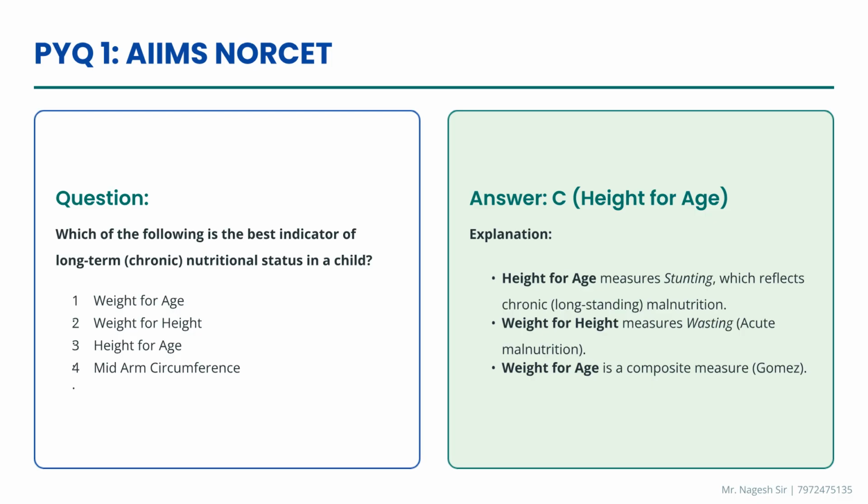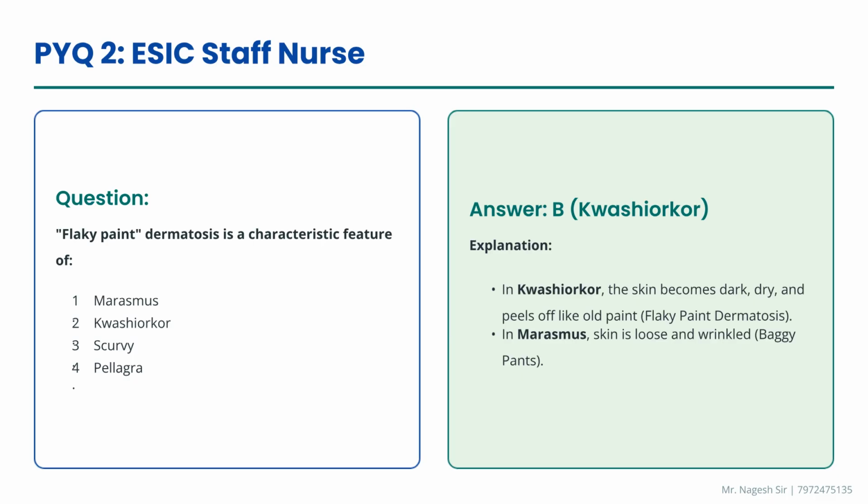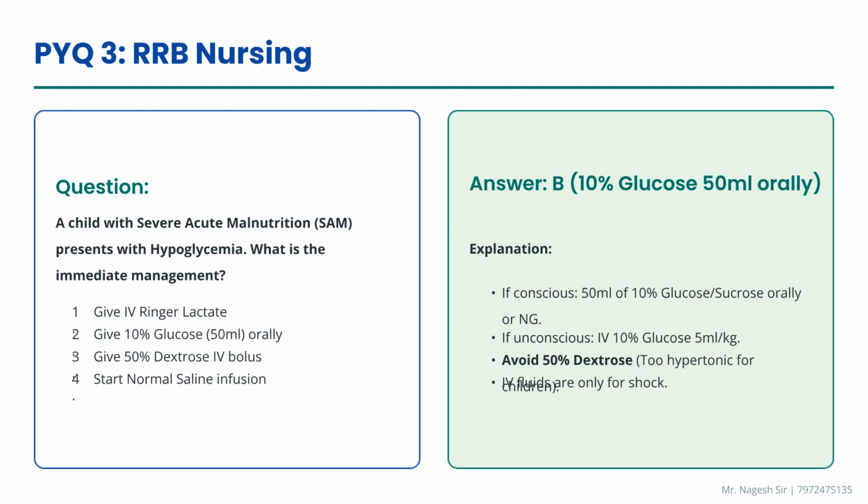Practice question 1. The best indicator of long-term nutritional status is height for age, which measures stunting. Weight for height measures acute malnutrition or wasting. Practice question 2. Flaky paint dermatosis, where the skin peels like old paint, is a characteristic feature of kwashiorkor. Practice question 3. For a conscious child with SAM and hypoglycemia, the immediate management is giving 10% glucose, 50 milliliters, orally or via NG tube.